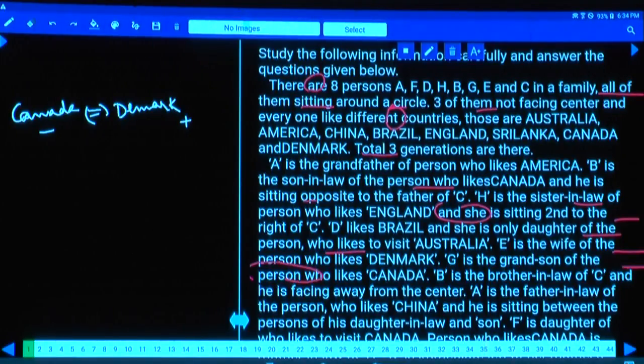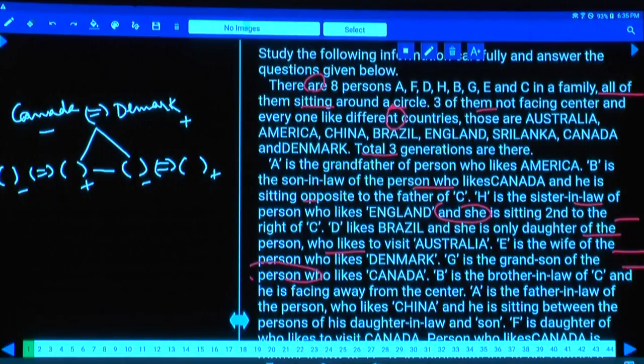Now to this family, there is 1 son and 1 daughter. How do we confirm this one? There is 1 son and 1 daughter, because to this person, father-in-law, there is 1 son-in-law and there is 1 daughter-in-law, isn't it? As there is 1 son-in-law and 1 daughter-in-law, hence there must be 1 son and 1 daughter. At the same time, grandson is there, granddaughter is there, and the remaining 2 persons must be in the 3rd generation, isn't it? Hence how many do we have? We have some 8 persons.